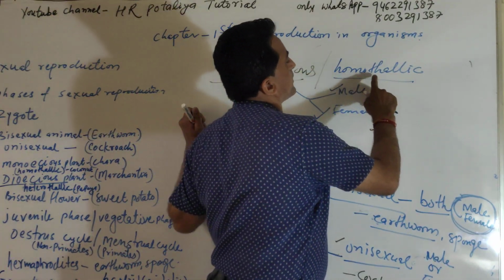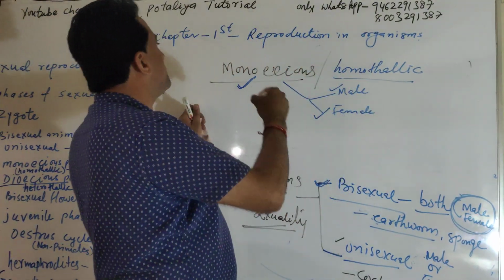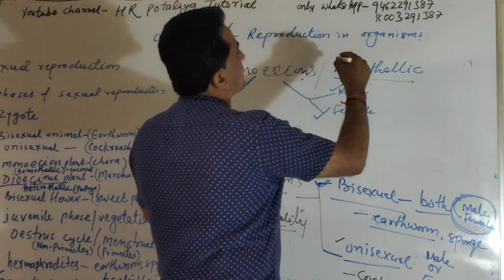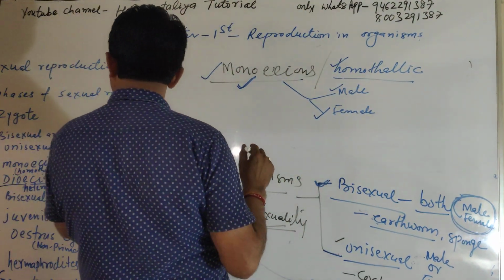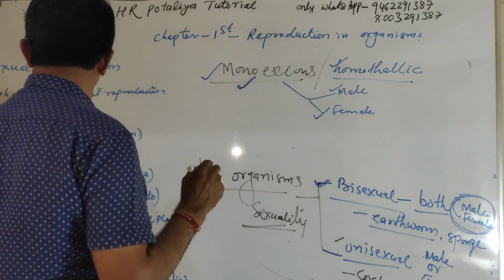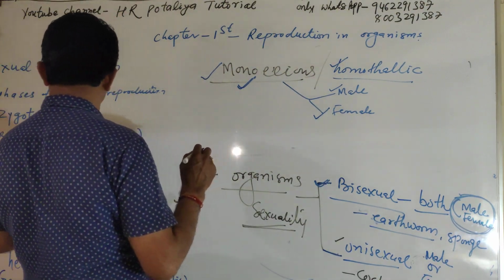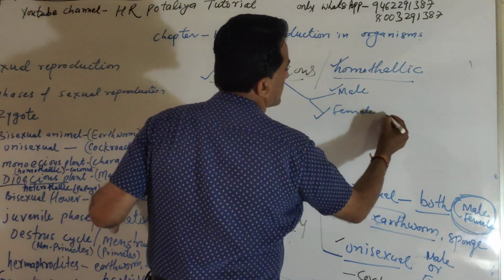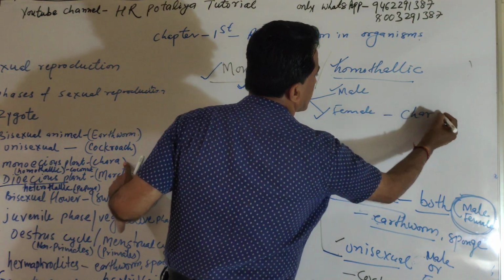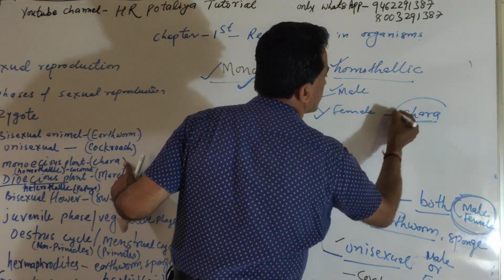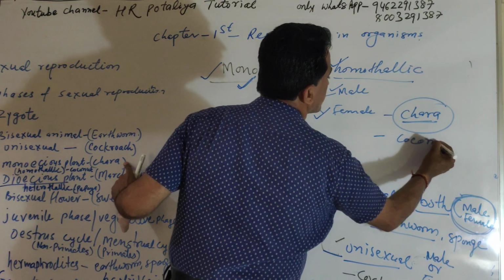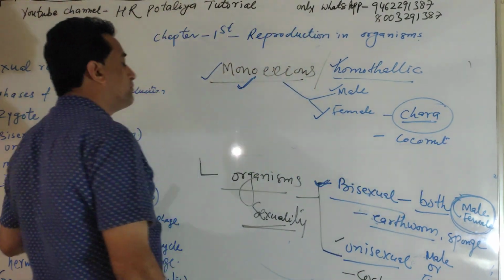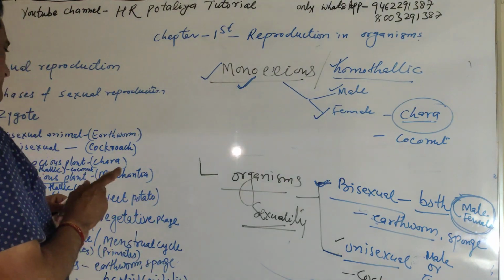And that type of thallus is also known as homothallic. So one word is monoecious, another is homothallic. In case of monoecious, we have two examples. First is Chara, which is the example given in NCERT, and one more is the coconut. The coconut is again a monoecious plant.